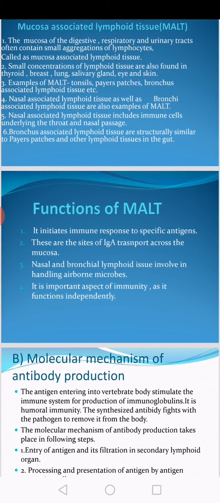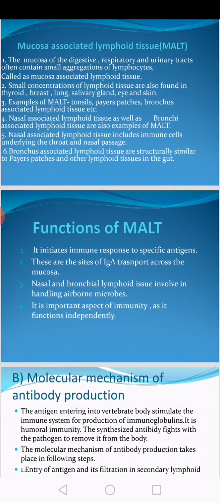Not only this organ, but the nasal passage is also lined by certain lymphoid tissue. This is called nasal associated lymphoid tissue, which includes immune cells underlying the throat and nasal passage. The throat and nasal passage are also lined by mucosa, and this mucosa contains immune cells.